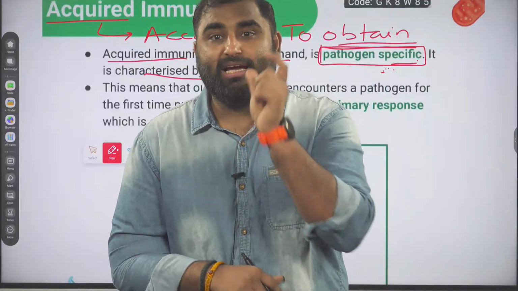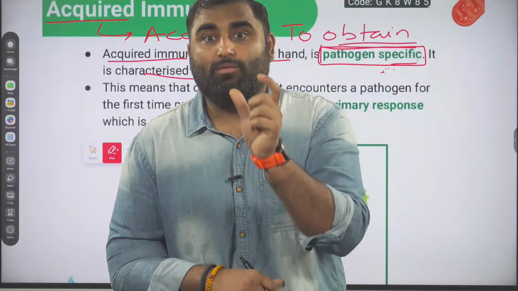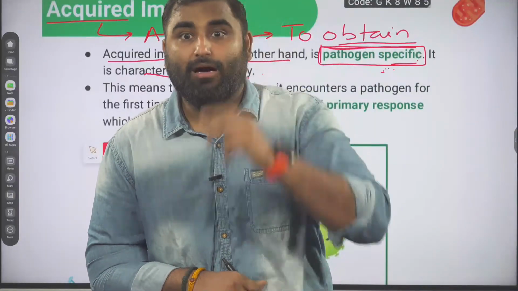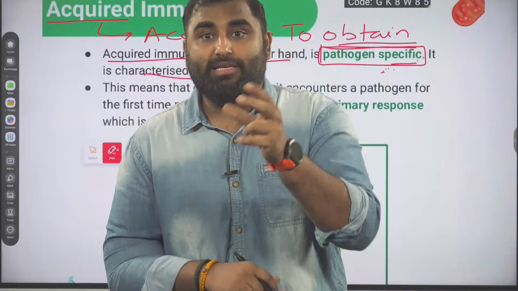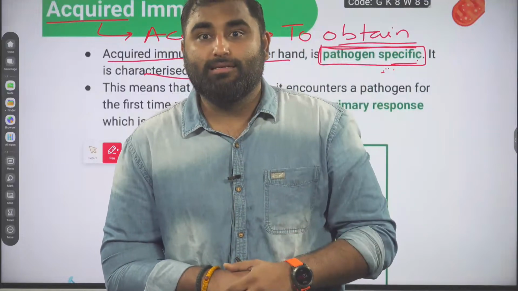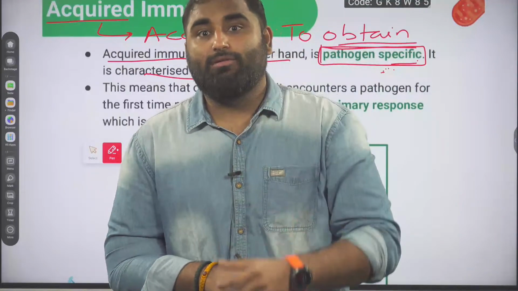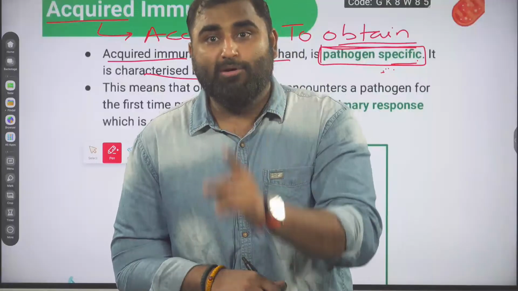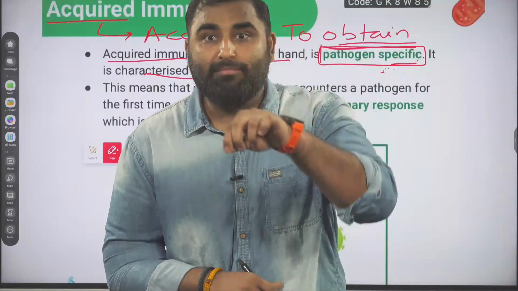Like amnesia is a word where people tend to forget a lot of things. You might have seen that movie Gajini. He got an injury on the head and he forgets a lot of things. Amnesia is loss of memory. But your immune system keeps the memory.